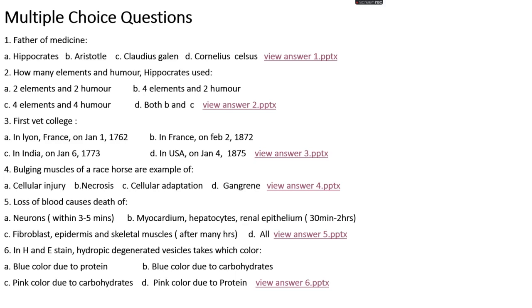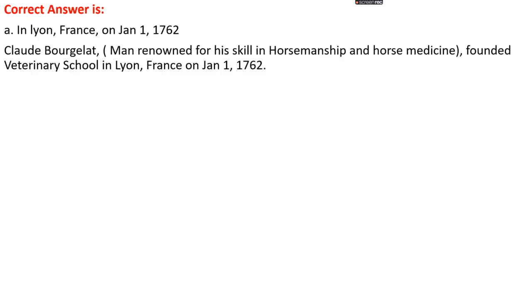Okay. Question number third. The first vet college was established in. Option A, in Lyon, France on January 1st, 1762. Option B, in France on February 2, 1872. Option C, in India on Jan 6, 1773. Or option D, in USA on Jan 4, 1875. The right answer is option A, that is in Lyon, France on Jan 1st, 1762.